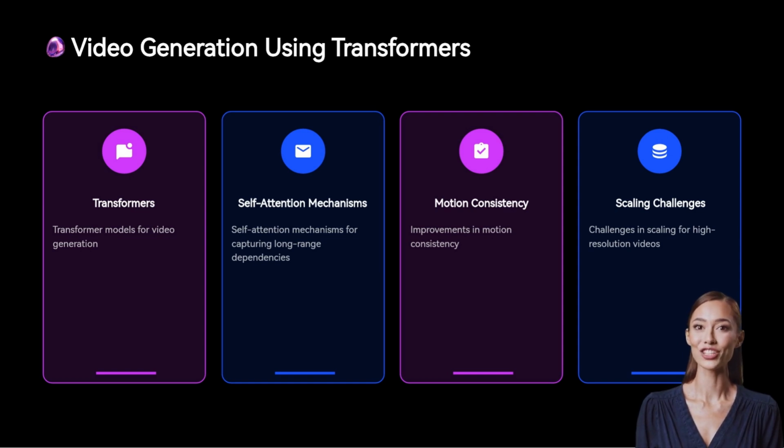However, one of the challenges of using transformers for video generation is their computational cost. The attention mechanism scales quadratically with the length of the input sequence, which makes processing long, high-resolution videos computationally expensive. Researchers are exploring sparse attention and hierarchical attention mechanisms to mitigate this issue and make transformer-based video generation more scalable.